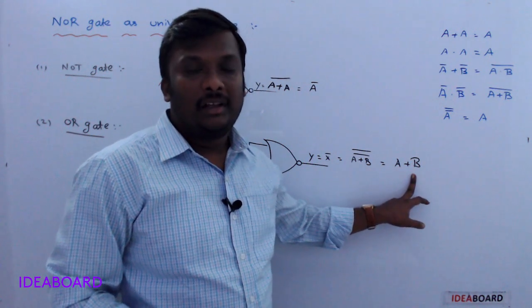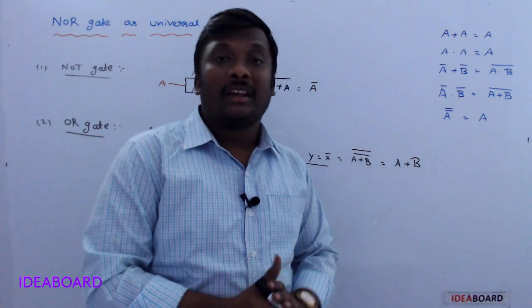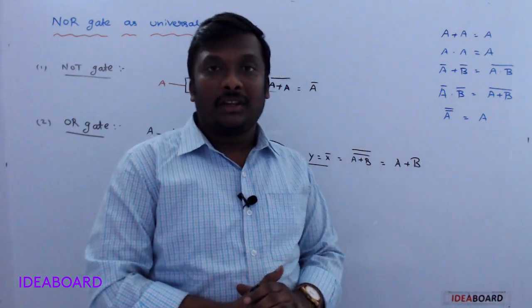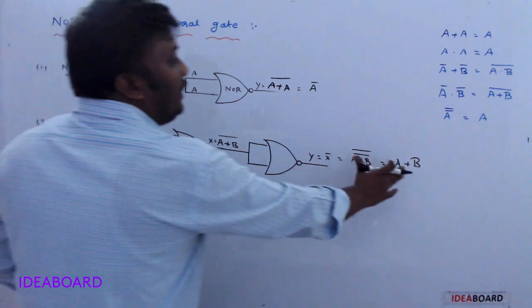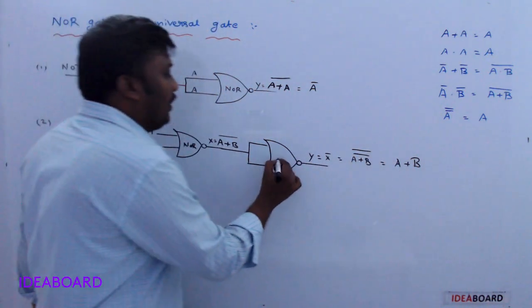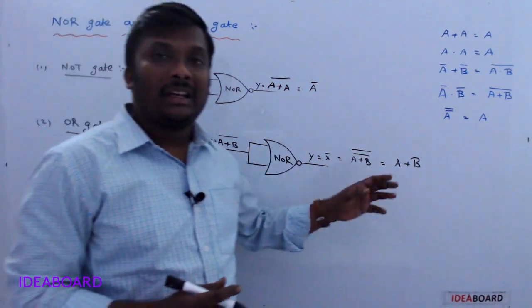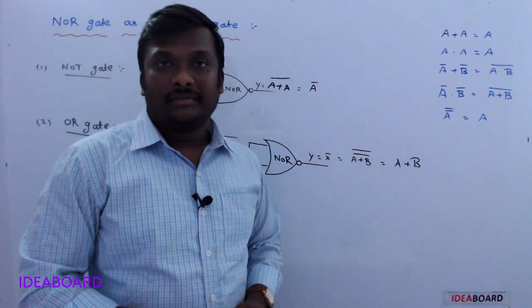So by using two NOR gates we can get the OR gate.